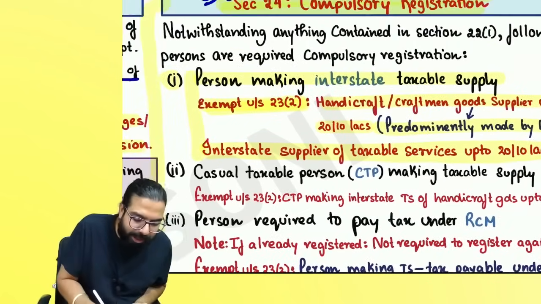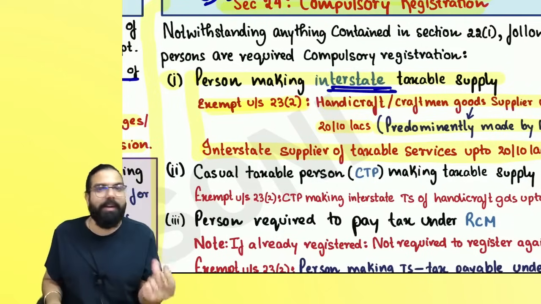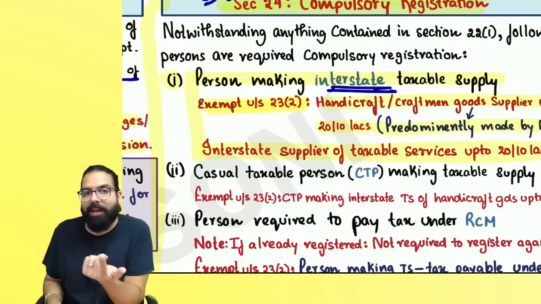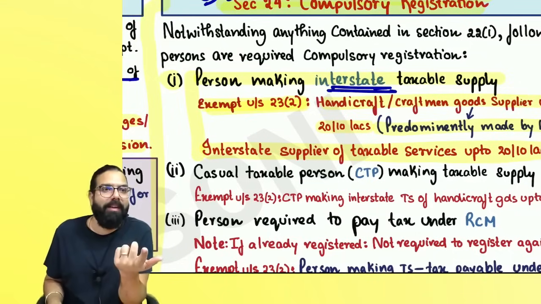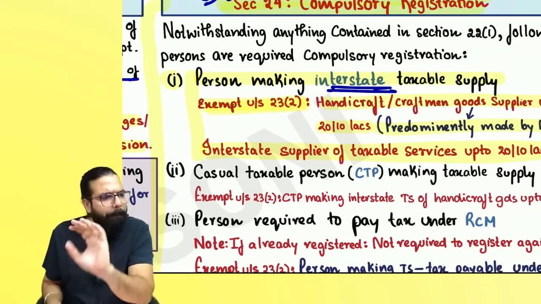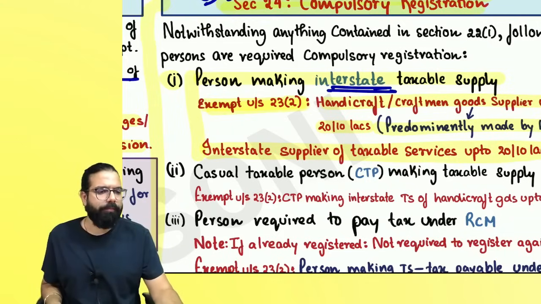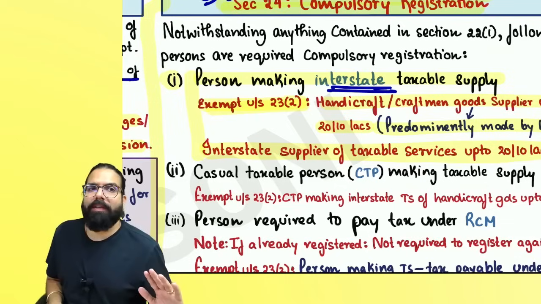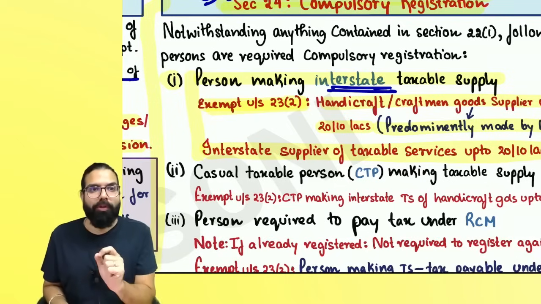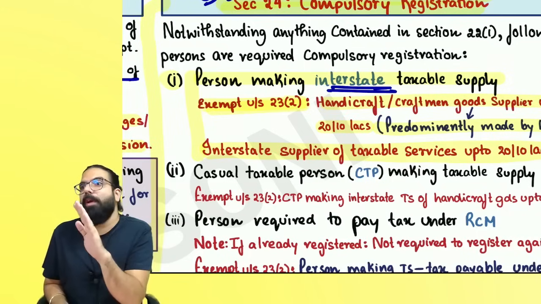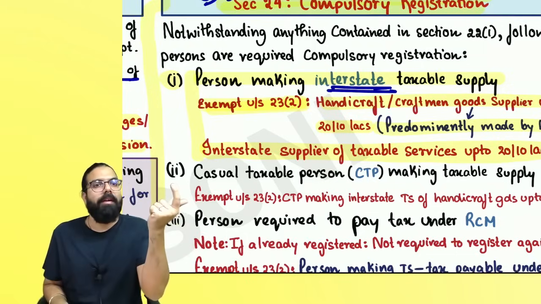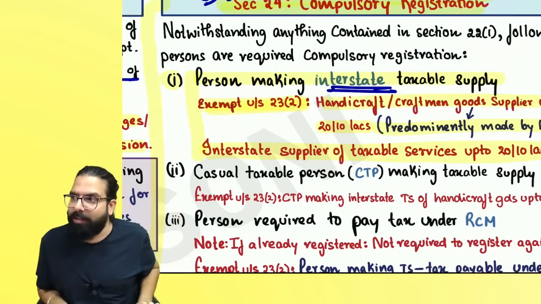Remember one thing, interstate also includes exports. Exports are also interstate. So whenever you are doing export of goods, the 20 lakh or 10 lakh limit is not available; in export of goods, registration is compulsory. Export of goods, what did I say, everyone? Compulsory registration. So if you are a person doing export of goods, remember you are an interstate supplier and you will be required to take compulsory registration. But if you are an interstate supplier of service, the 20 lakh or 10 lakh exemption is there. Can I go ahead, everyone?